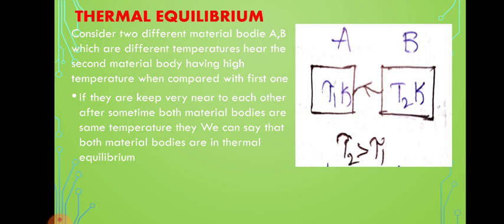I will explain again. Consider two different material bodies A and B, which are at different temperatures. Here the second material body has a higher temperature when compared with the first one. If they are kept very near to each other, after some time both material bodies are at the same temperature. So we can say that both material bodies are in thermal equilibrium. This is the concept of thermal equilibrium.